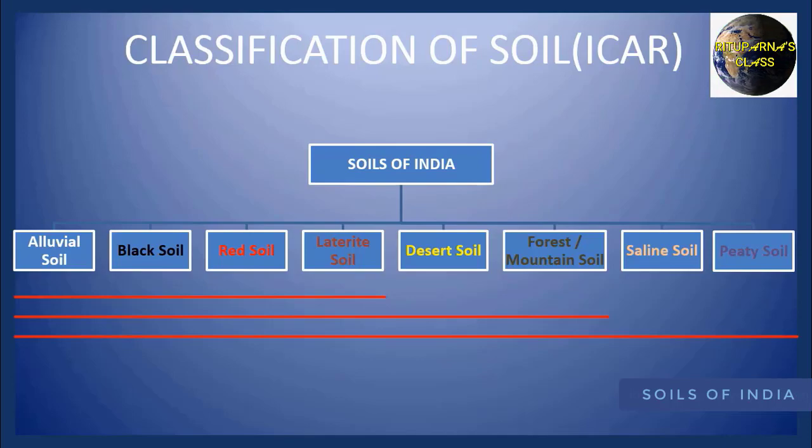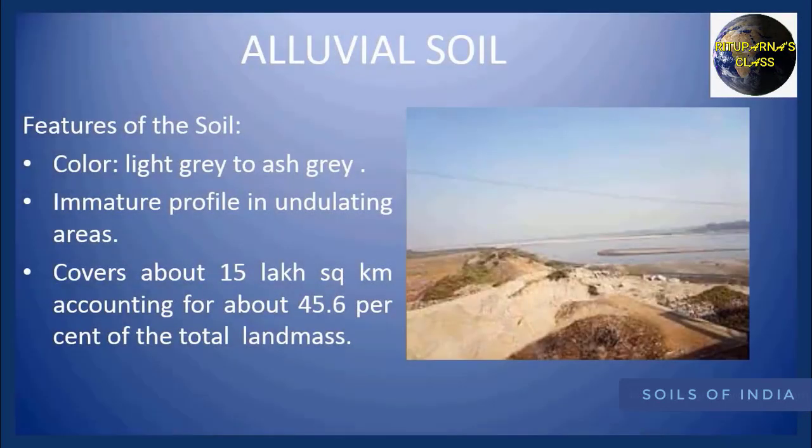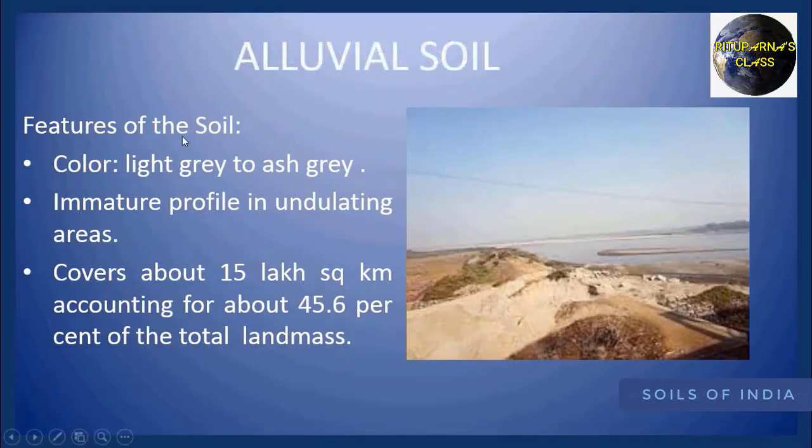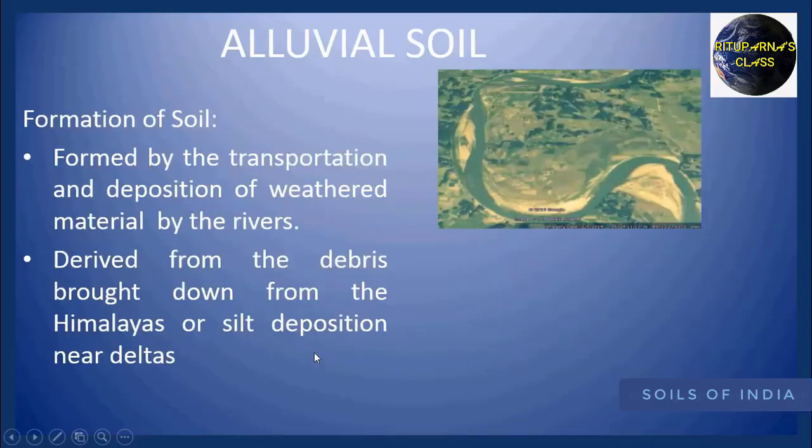First I am going to discuss the alluvial soil. Alluvial soil is composed of sand, silt and clay. So now we'll see the features of the alluvial soil. In this picture you can see the color of the alluvial soil varies from light grey to ash grey, and you have to remember in the undulating areas the soil profile is not mature for the alluvial soil, and alluvial soil is the maximum available soil in India, which covers about 15 lakh square kilometer, accounting for about 45.6% of the total landmass.